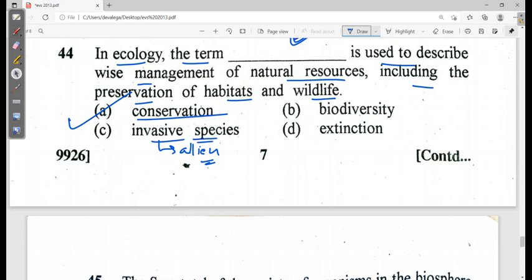Biodiversity is the diversity in the animals and the plants. Extinction is the loss of any species. So this is the conservation actually. So in the ecology, the term conservation is used to describe the wise management of the natural resources, including the preservation of the habitats. Habitat means homes and wildlife.